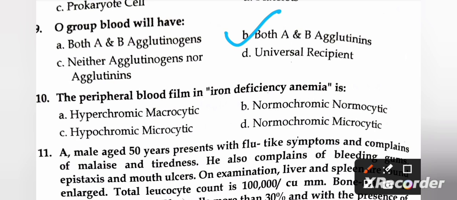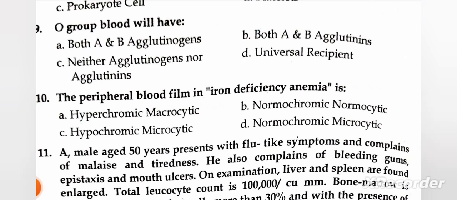Next question: the peripheral blood film in iron deficiency anemia is: A, hyperchromic microcytic; B, normochromic normocytic; C, hypochromic microcytic; and D, normochromic microcytic. So the right answer is C, hypochromic microcytic.